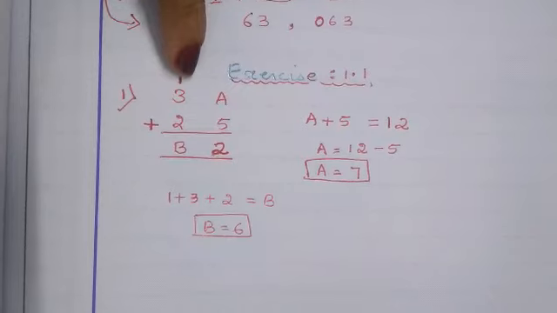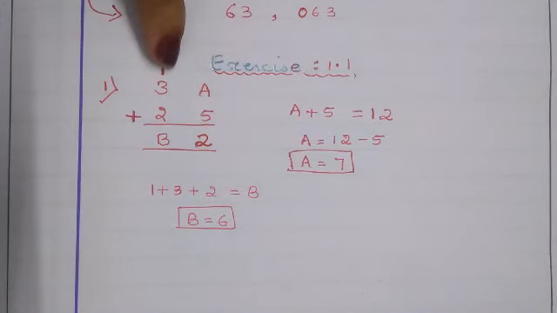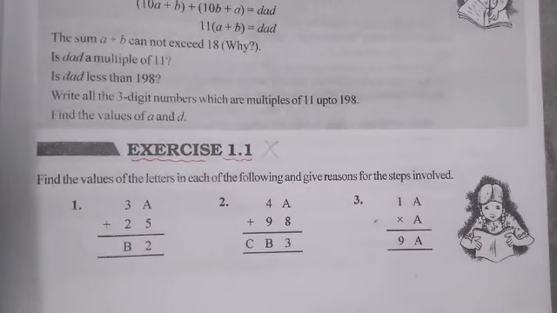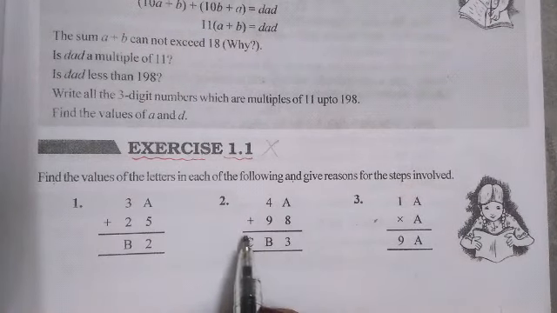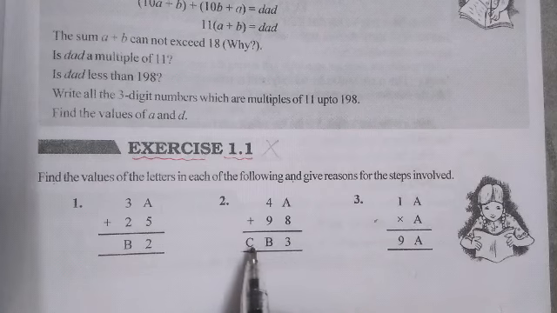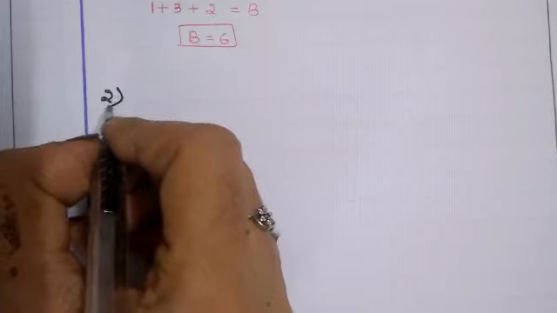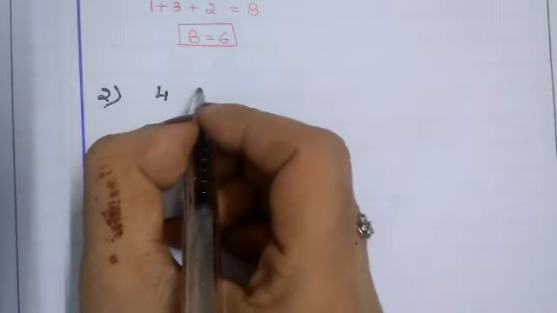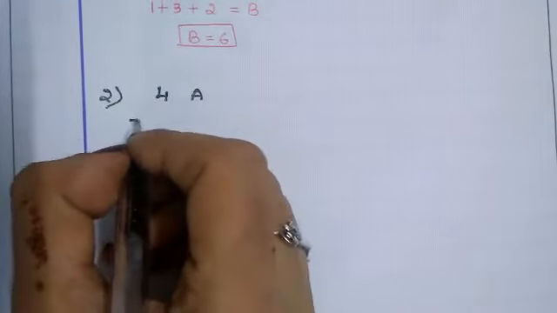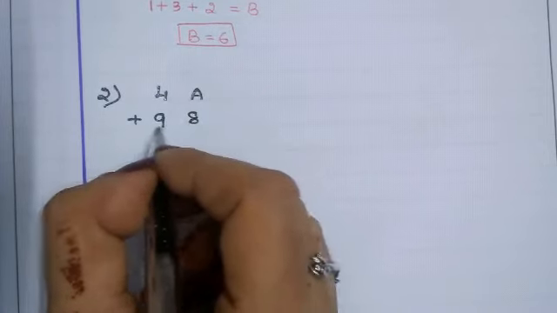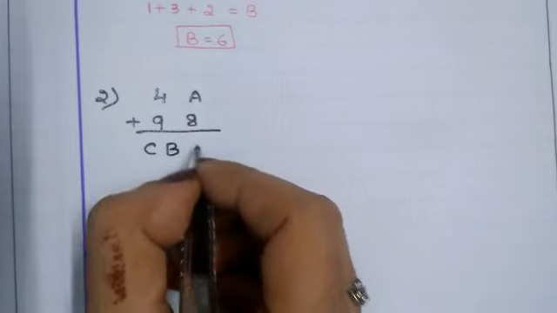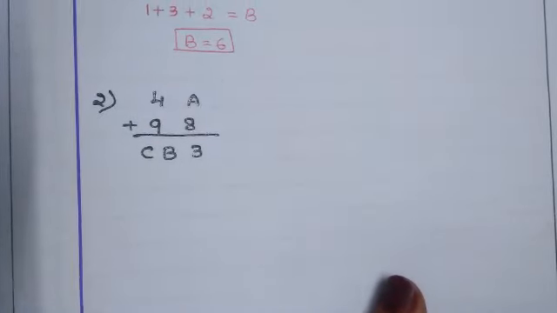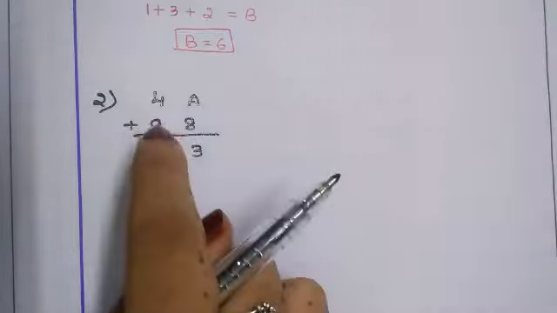Let us see the second question now. Second question is 4A plus 98, that is equal to CB3. Alright, so second question is 4A plus 98 which is equal to what we will get? CB3. Okay, so what according to this?